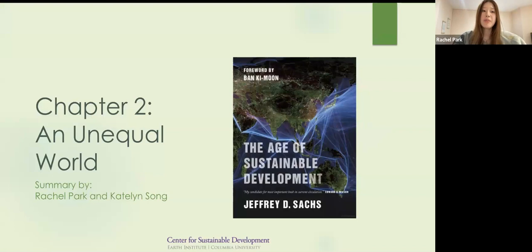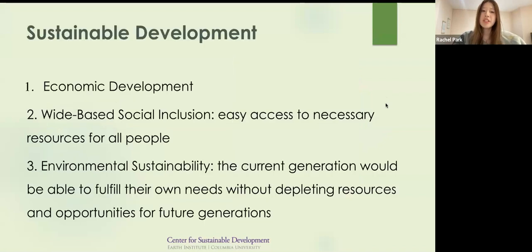This chapter is about how we measure inequality through various means, including economic and happiness levels all around the world. Before we start, it should be noted that sustainable development is considered on the basis of economic development, wide-based social inclusion, or easy access to necessary resources for all people, and environmental sustainability, where the current generation would be able to fulfill their own needs and wants without depleting resources and opportunities for future generations.